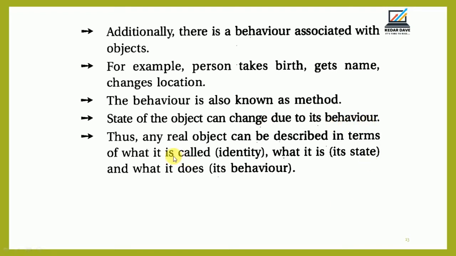So finally, any real object can be described in terms of what it is, called its identity, what it has, that is its state, and what it does, that is its behavior.